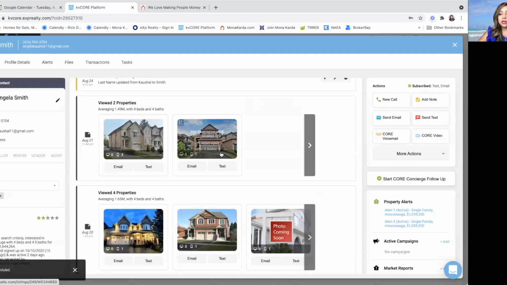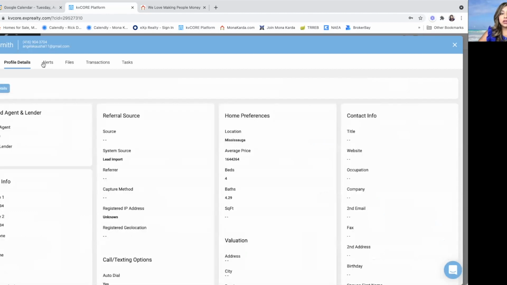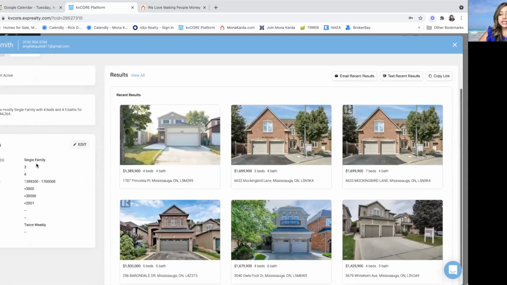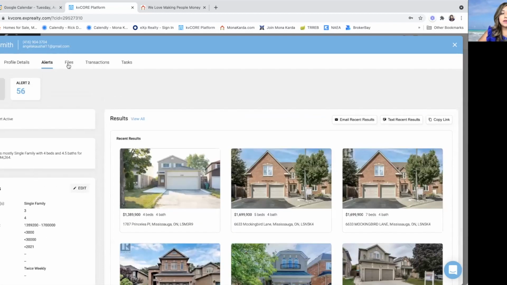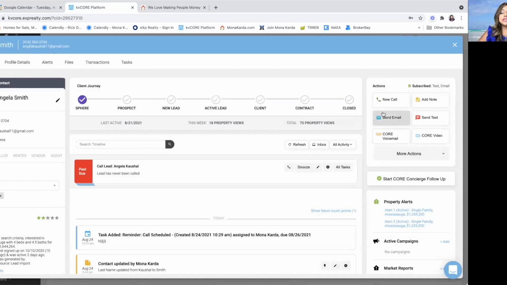Now it's in here. You can also take a look at the profile details here. We can take a look at the alerts. What are the alerts that she set up on? Her files, transactions, tasks.